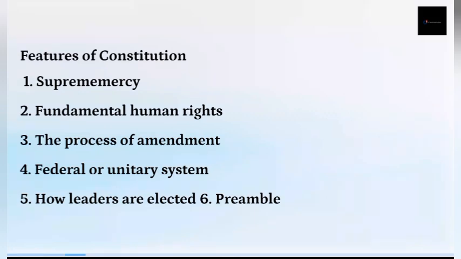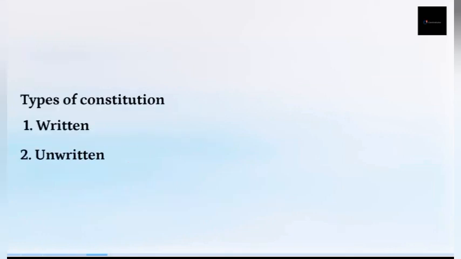Here we have the preamble, introducing the constitution and stating the guiding principles or objectives of the constitution. So all of these can be found in a constitution. So what are the types of constitution? We have two types of constitution: the written constitution and the unwritten constitution.